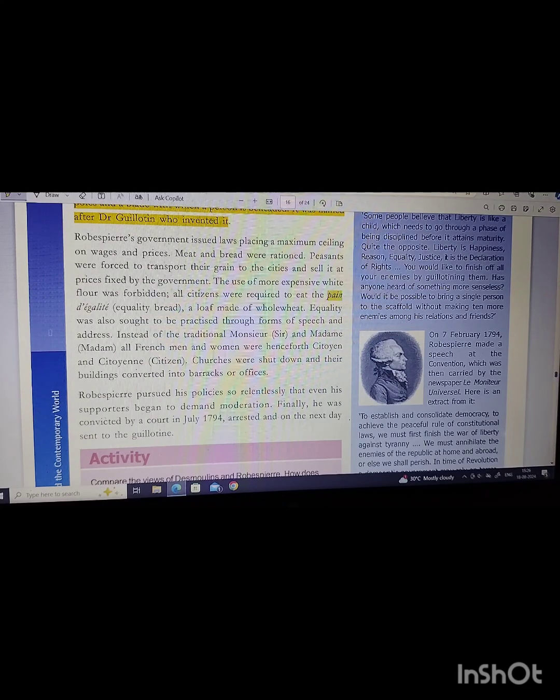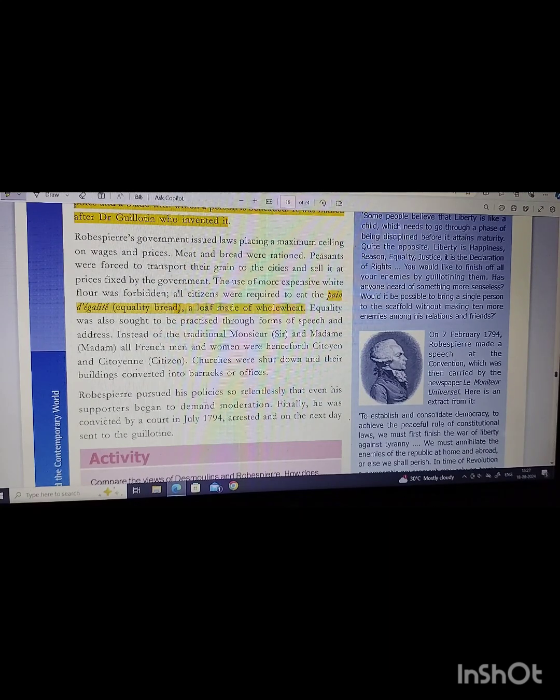All citizens were required to eat the pain d'égalité. Remember this? What is pain d'égalité? Equality bread, a loaf made of whole wheat. Equality was also sought to be practiced through forms of speech and address. Instead of the traditional monsieur and madame, all French men and women were henceforth citoyen and citoyenne. Churches were shut down and their buildings converted into barracks or offices. Robespierre pursued his policies so relentlessly that even his supporters began to demand moderation.